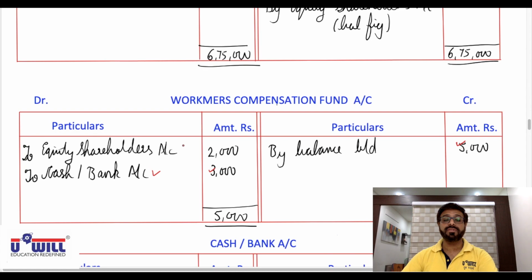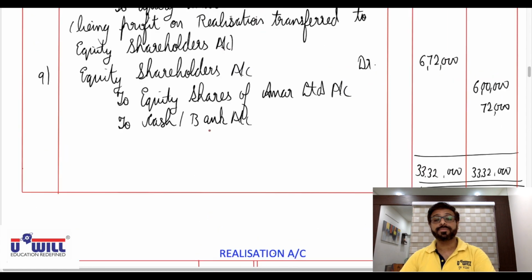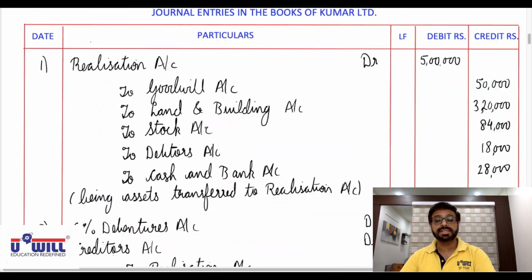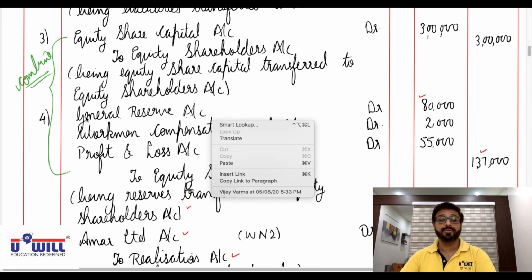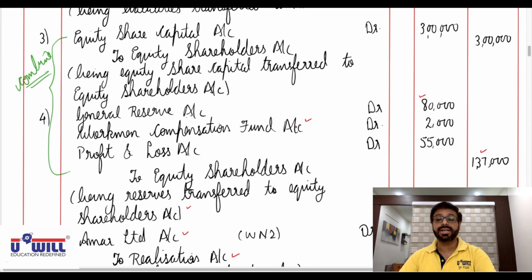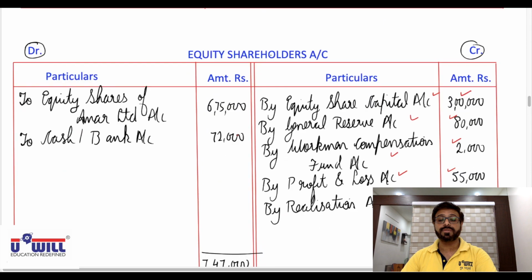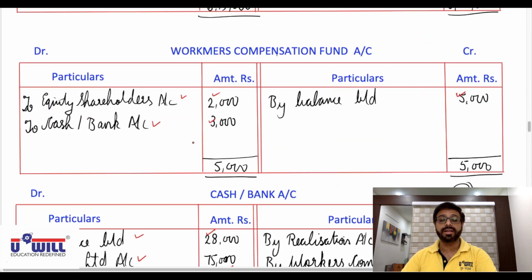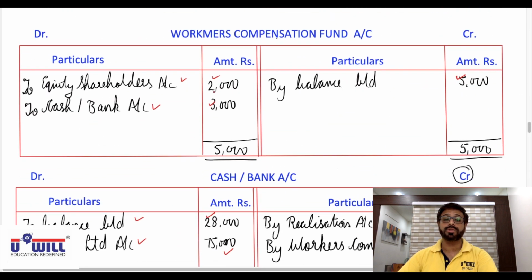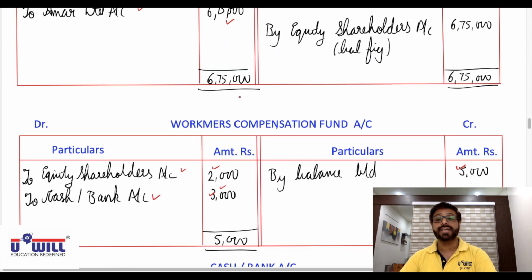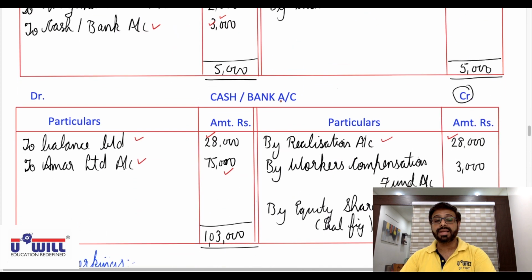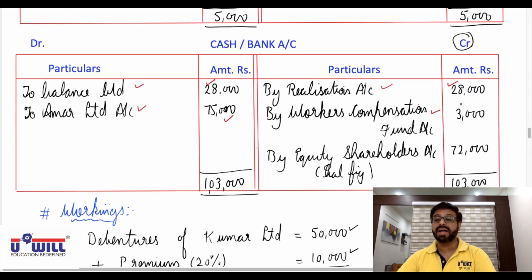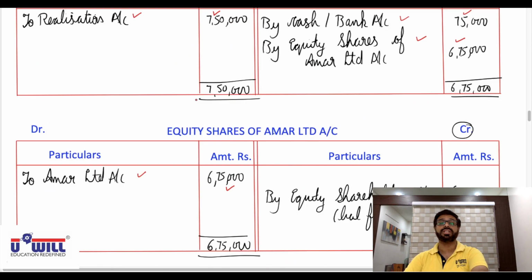That will come along with the entry of reserves itself. This entry what we had passed, fourth entry. As per the fourth entry, workman's compensation fund account debit side also you must write to equity shareholders account 2000. Now it's payment workman's compensation fund account debit side to cash and bank account 3000 and cash and bank account credit side by workman compensation fund account 3000.